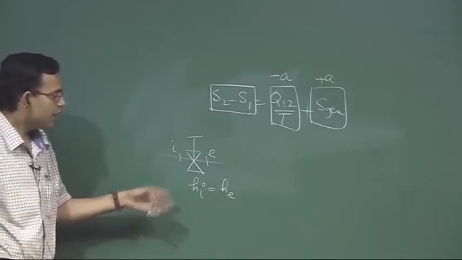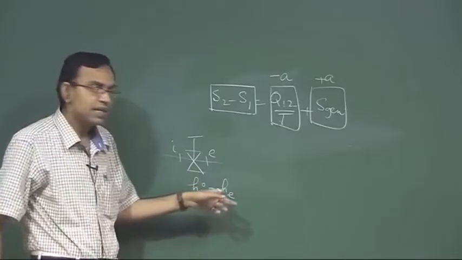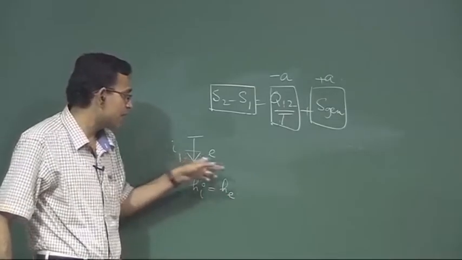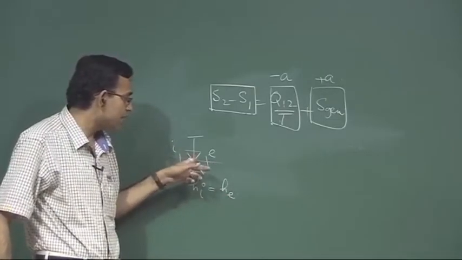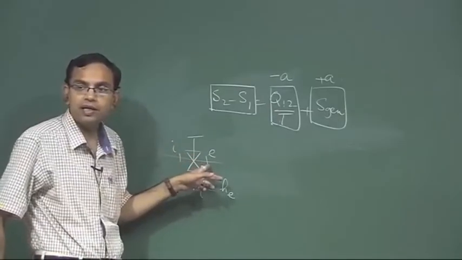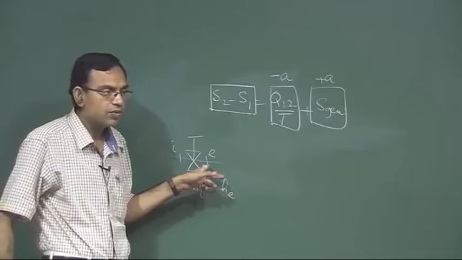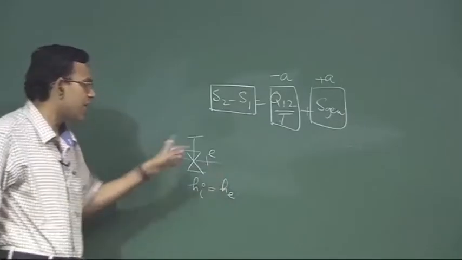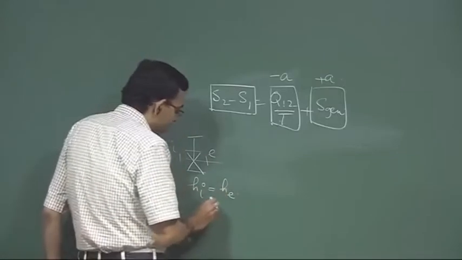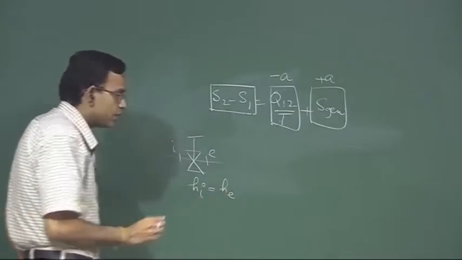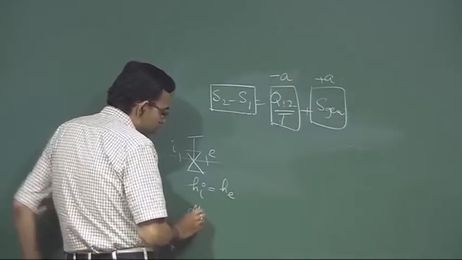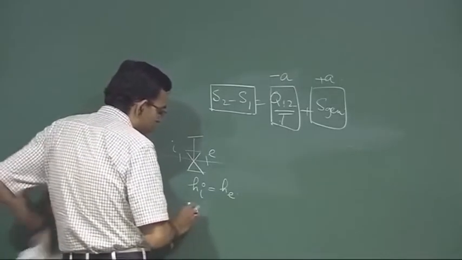Remember that this does not mean that it is an isenthalpic process. The enthalpy does not remain the same; it is just that the enthalpy immediately before throttling is the same as the enthalpy immediately after throttling. But we are talking about an ideal gas. So, now this means that dH, so HI minus HE, equals 0.